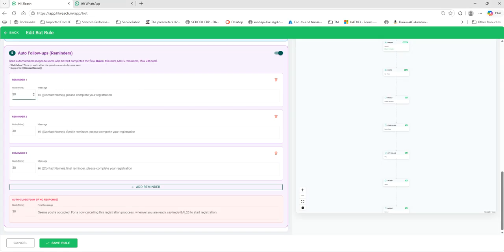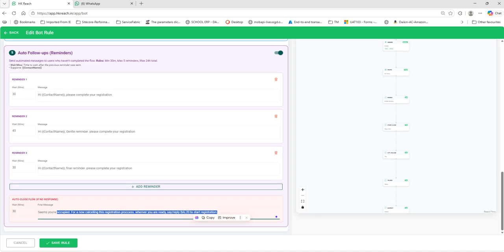So here if you don't get any response from a person, you say, hey, please complete your registration. It will again wait for 30 more minutes, or here we can change it to 45. Minimum 30 minutes has to be there. And the maximum, we can set up to 5 reminders. And the last one would be after whatever time we set. We wait for the last few minutes, whatever we set up, and then a final message will be sent, essentially saying you are busy and I'm canceling the registration process. Whenever you are ready, type this message, and it will start your process again.